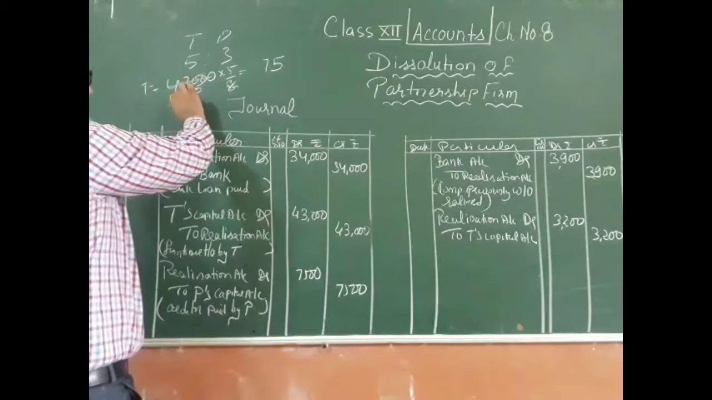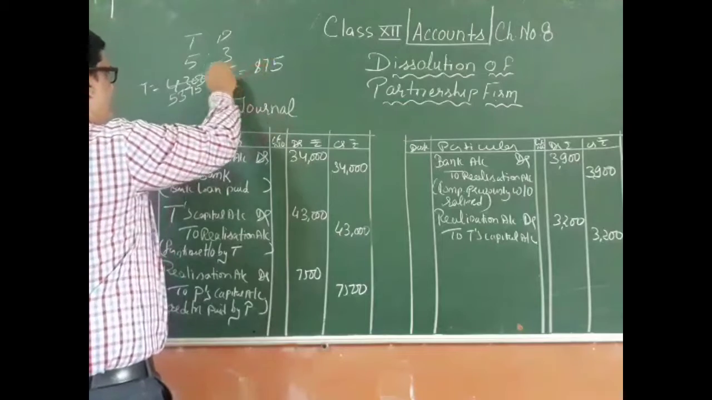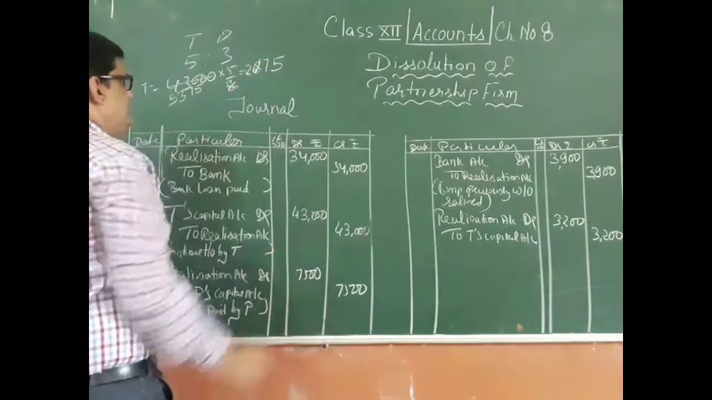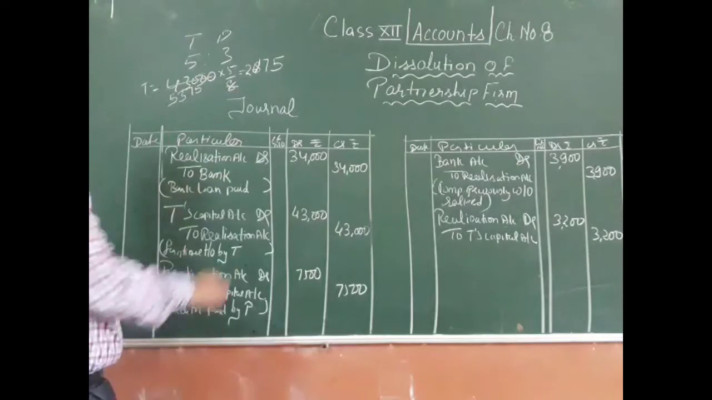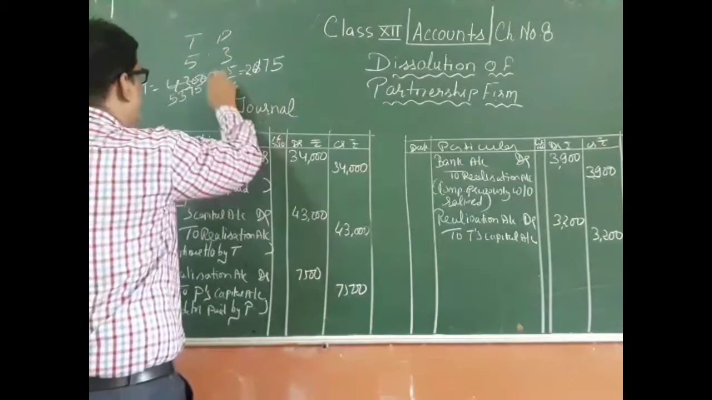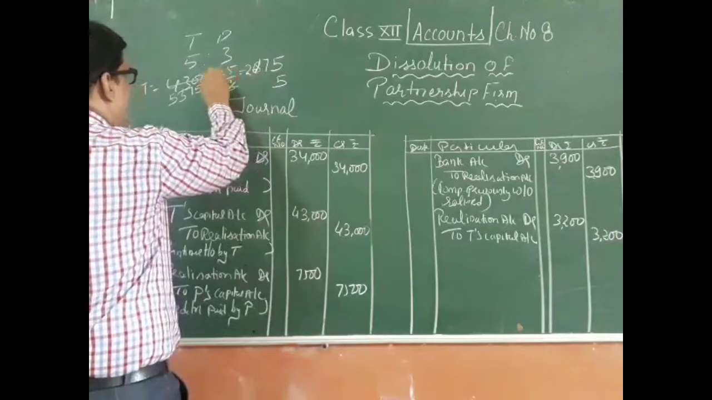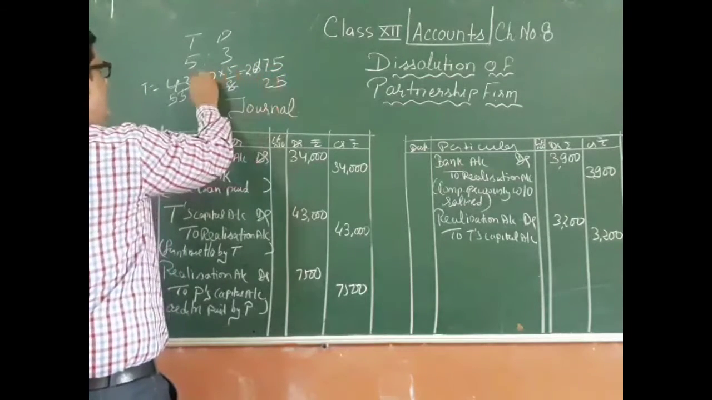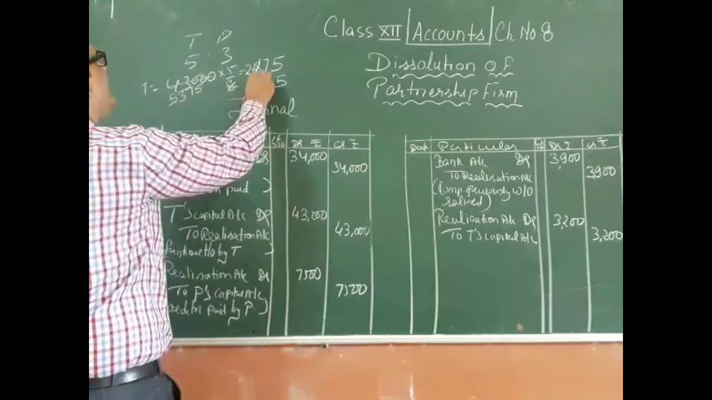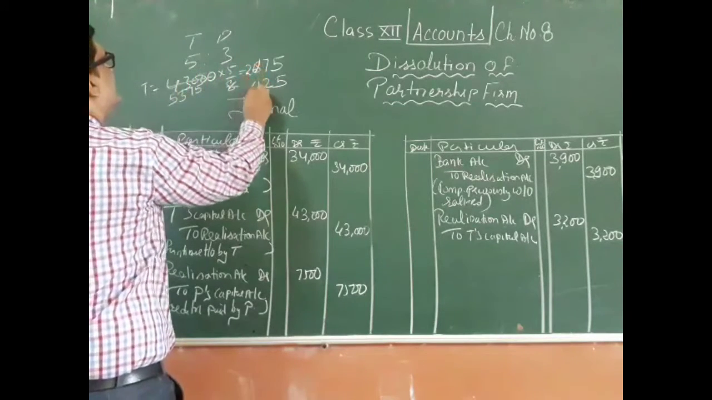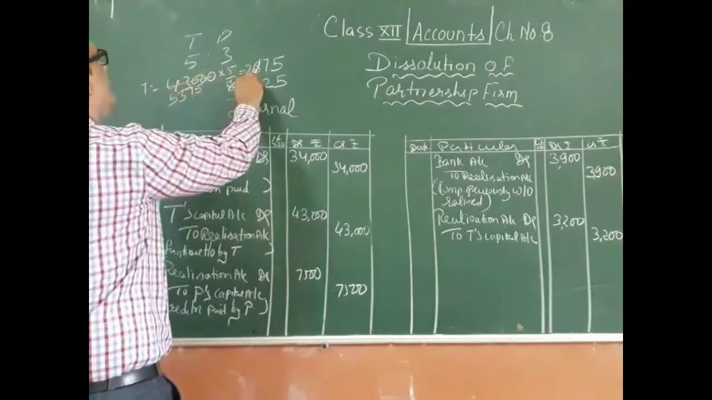5 3s are 15 and 3 is 18. 5 5s are 25 and 1 is 26. This 26,875 goes to T and to P, the remaining amount. 9 minus 7 is 2, 9 minus 8 is 1, 12 minus 6 is 6, 3 minus 2 is 1.